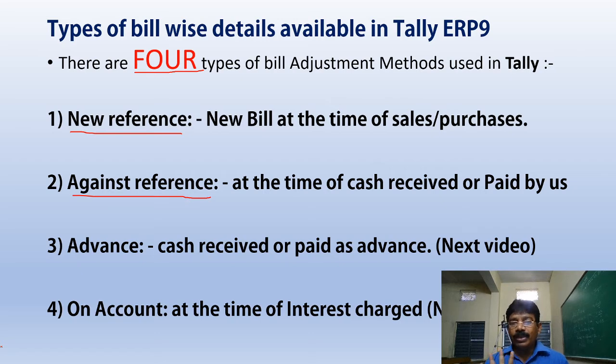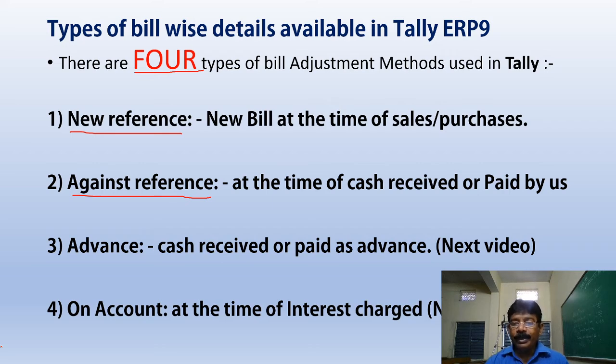So there are 4 adjustments: new reference, against reference, advance and on account. We understand 2 of them now, new reference and against reference. Whenever we buy goods or raw materials newly from a new party, we give the bill a new reference.